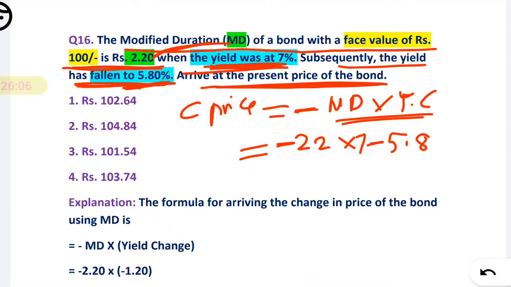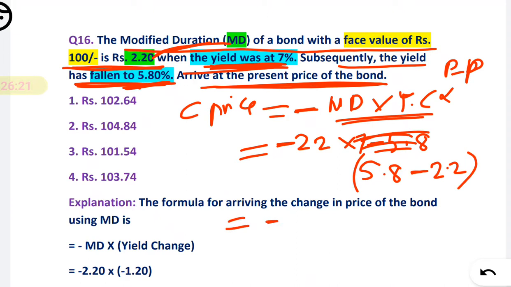Here the yield change should be calculated as present minus previous. In this way you have to remember. Because it changed from 7 to 5.8, you take the difference as present minus previous. So the modified duration is 2.2, and that is 5.8 minus 7, which gives minus 1.2.